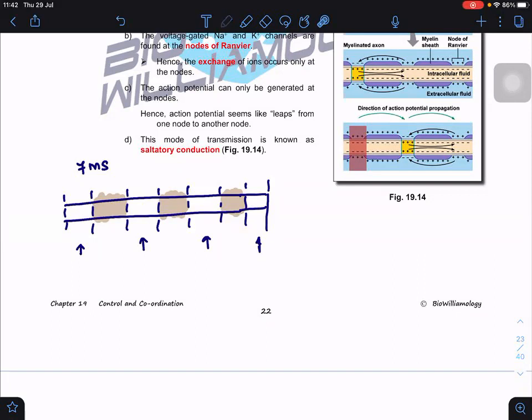Because why? At the myelin sheath here, no action potential can be generated. Why? Because the myelin sheath covers the neuron. So it means something like insulating the neuron. Basically, sodium ion cannot enter, potassium ion cannot go out. So only at the node of Ranvier can the action potential be generated.